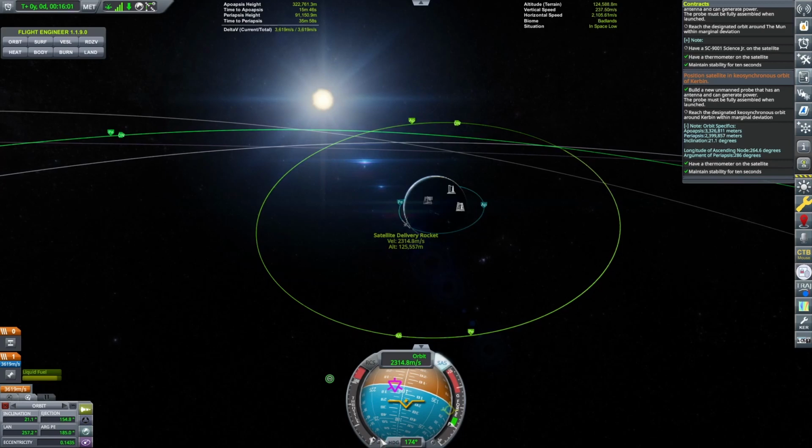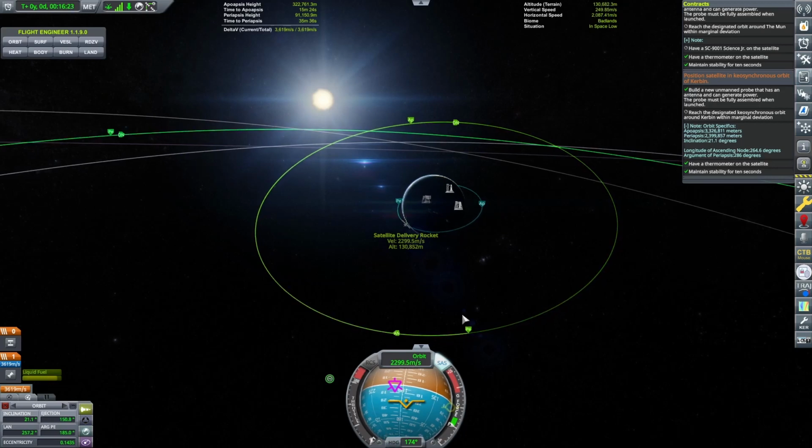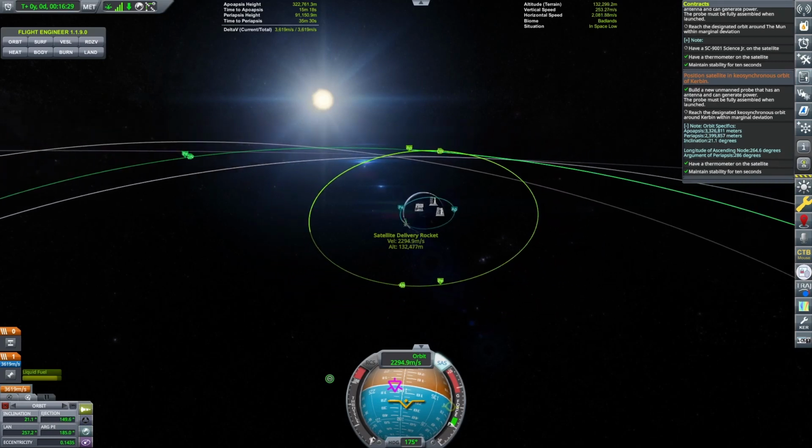Okay, Charlotte, thanks for that. But is it better to match the orbit first, the apoapsis and the periapsis, before we make these corrections? Yes, generally speaking, it's a good approach to match the apoapsis and periapsis of your target orbit first before making fine adjustments such as changing the argument of periapsis.